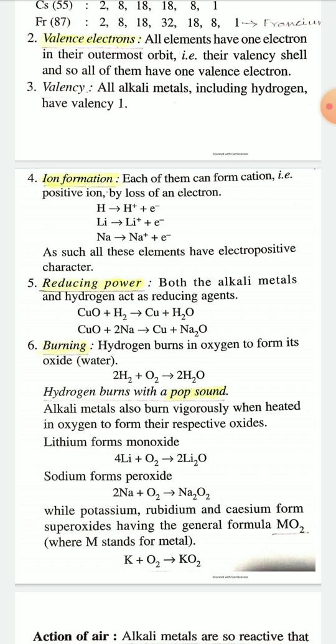Lithium forms lithium monoxide Li2O, sodium forms sodium monoxide Na2O, and potassium, rubidium, cesium form superoxides having general formula MO2. For example, potassium reacts with oxygen to form potassium superoxide, KO2.